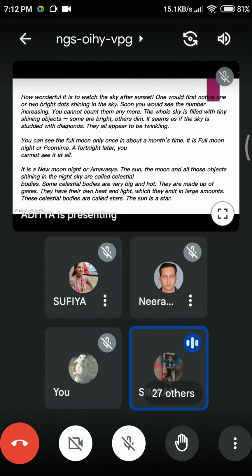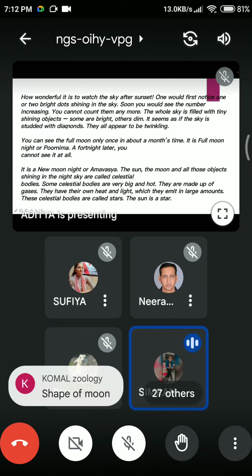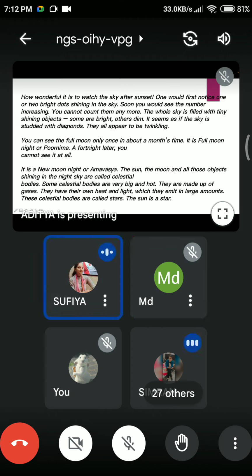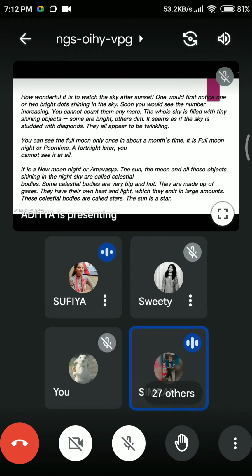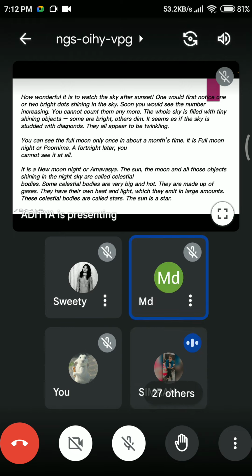Yes, very good. So there are changes in the moon's shape, and the full moon we call Purnima. Very good. And new moon? Amavasya. Okay. So this is all about the moon in this chapter.